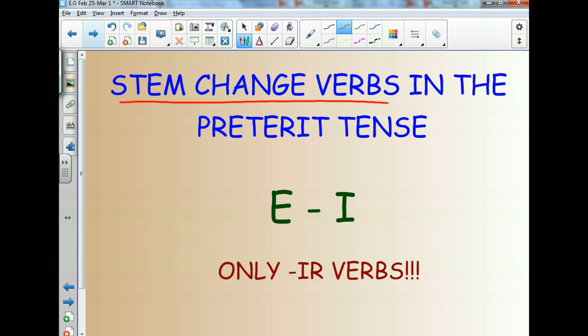Próxima. So, lo que vamos a hacer ahora, stem change verbs in the preterite tense, E to I. So instead of I to Y verbs, now we're going to talk about verbs that change from an E to an I. Good news, once again, we're only dealing with IR verbs. On the E to I's, we're dealing with ERs and IRs. Here, it's only IR verbs. So what does that mean?